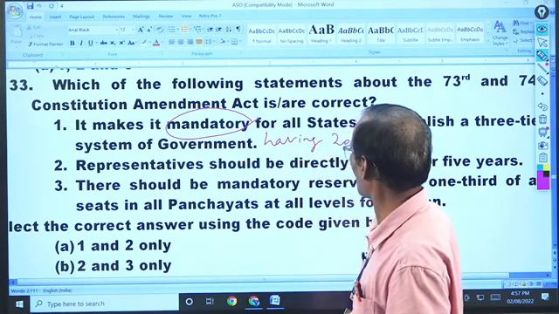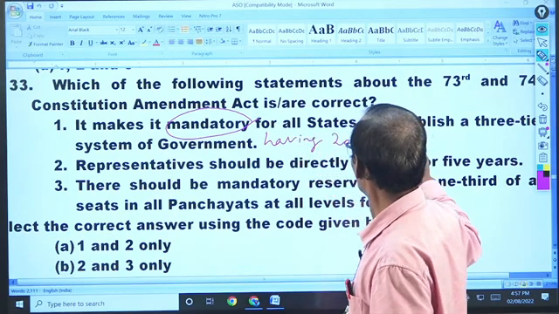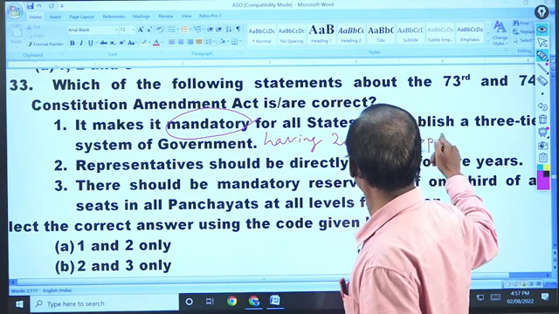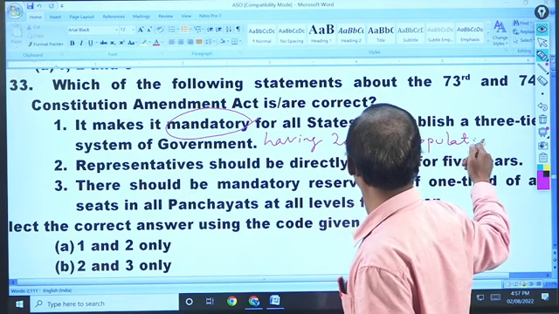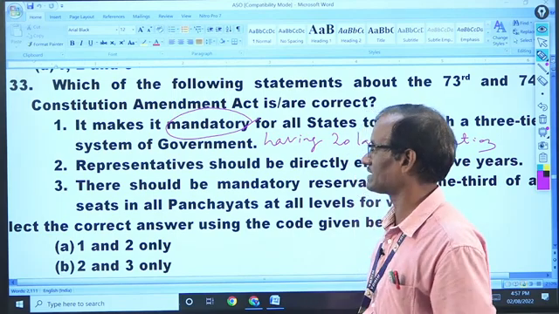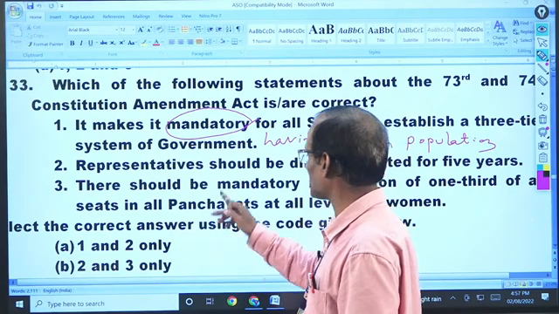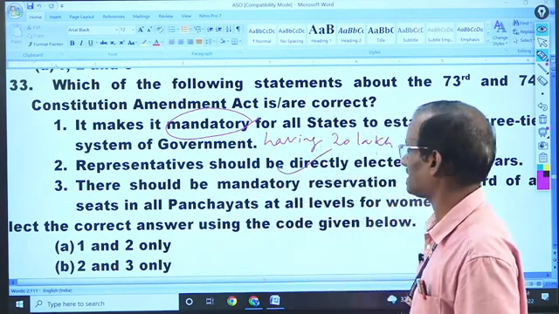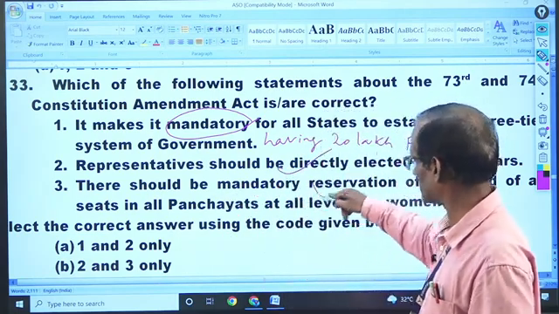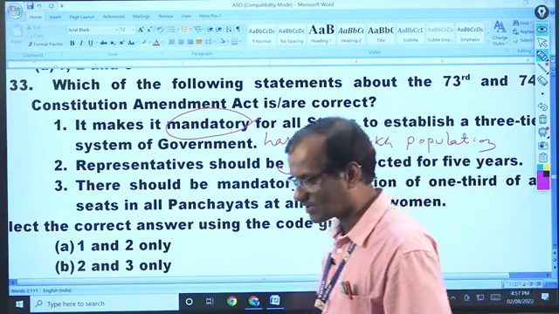Those states having less than 20 lakh population can have two tiers; they need not have three tiers. So that is not mandatory. Mandatory means compulsory. Then, representatives should be directly elected, yes, it is right. There should be mandatory reservation, yes, it is right. So the answer is B.